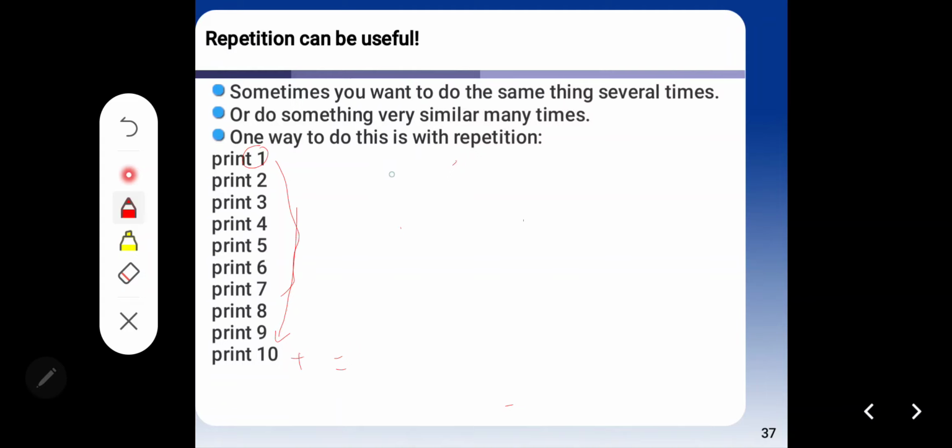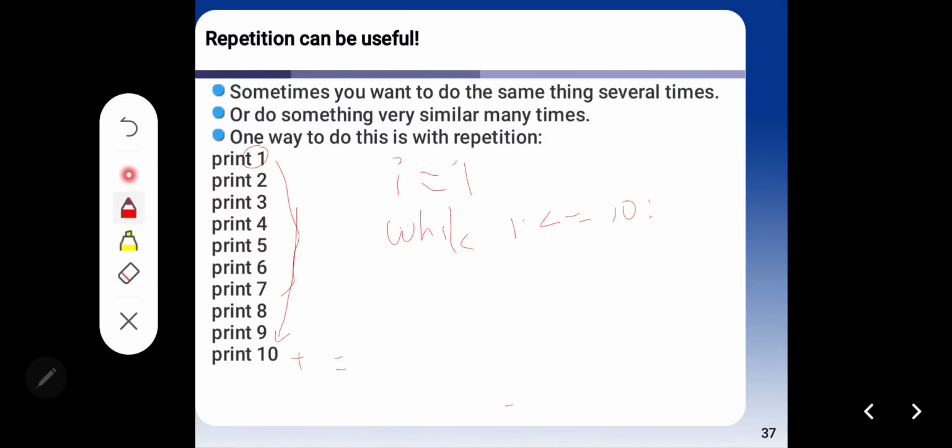In the first step, you create a variable, for example i starting from 1, and then you write the keyword while i less than or equal to 10. Don't forget to give a colon at the end of the syntax.